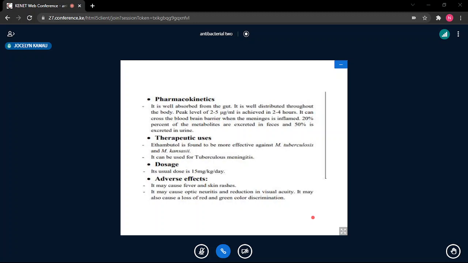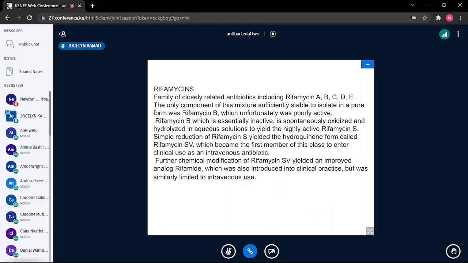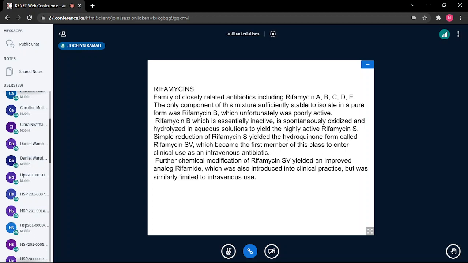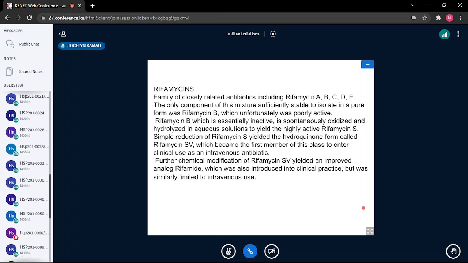It has a very complex cell wall, so the drugs you give must be able to penetrate this very complex cell wall. And hence, I think that is why we have very unique drugs, not very many, but very unique drugs that must be able to do the same. So from that, the next category of drugs that are used against tuberculosis is the rifamycins.